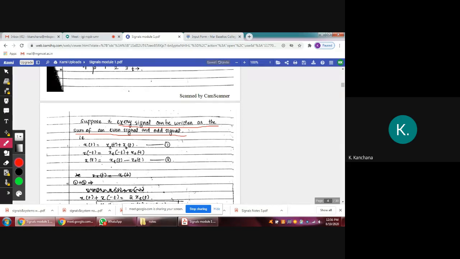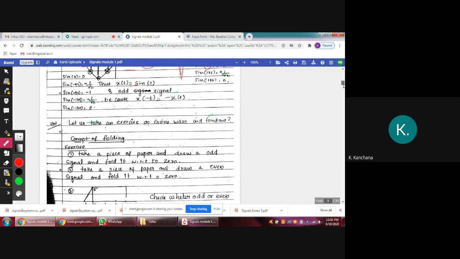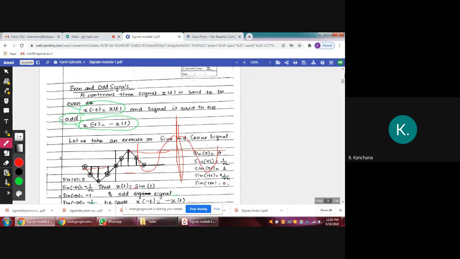Now we'll write x of minus t. Instead of t, we substitute minus t. So that means x e of minus t and x o of minus t. What is the condition for an even signal? For an even signal, x of minus t equals x of t.